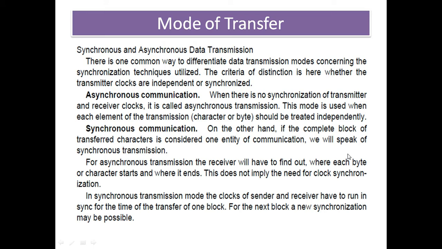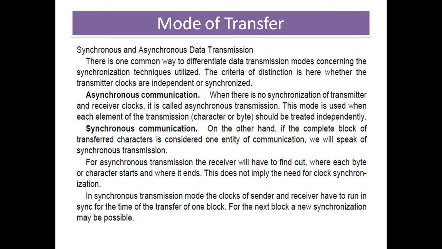For the synchronous transmission, we have to find out where each byte or character starts, where it ends, when to send the data, and where to end the data. That whole information should be sent from the transmitter to the receiver, and the receiver has to be able to receive the data properly, which is called the synchronous system.